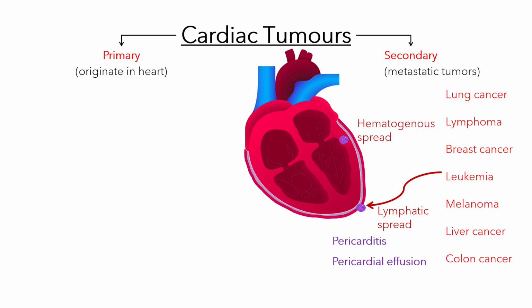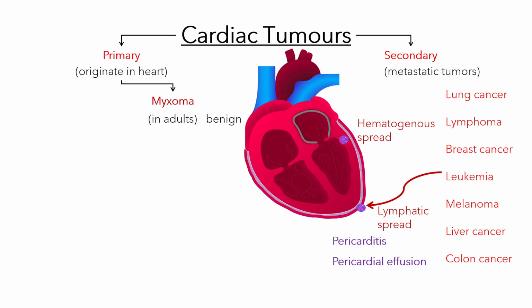Primary cardiac tumors are rare, but when they do occur in adults, the most common type is myxomas. Myxomas are benign tumors, meaning they are non-cancerous. These tumors originate from the mesenchymal connective tissue within the heart. In an adult, the heart is fully developed and myocytes are permanent, and they don't proliferate.